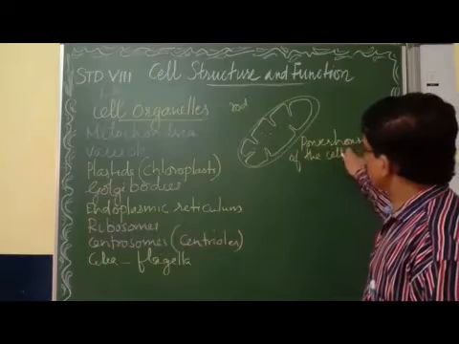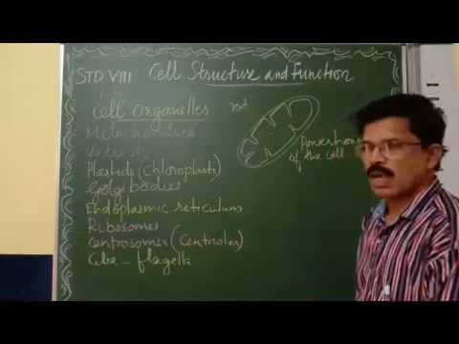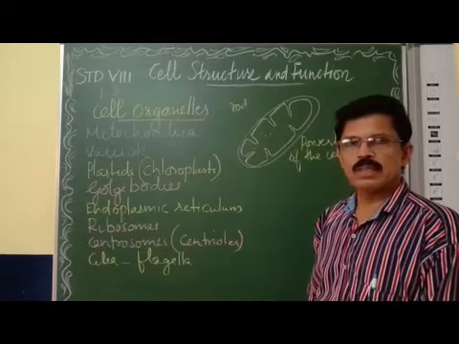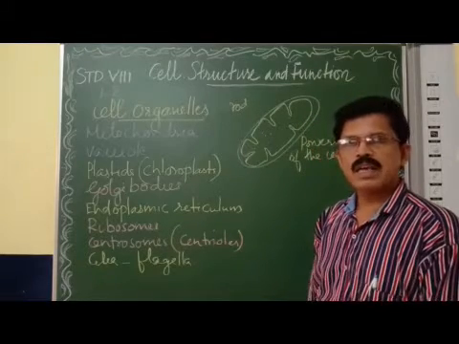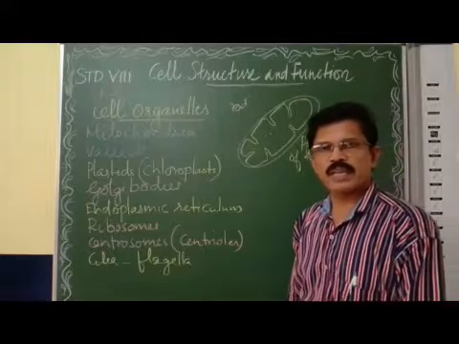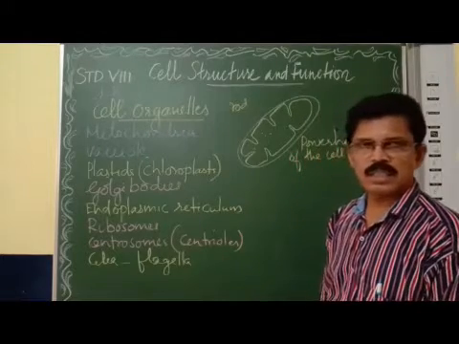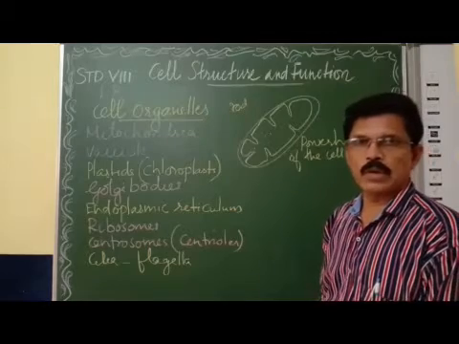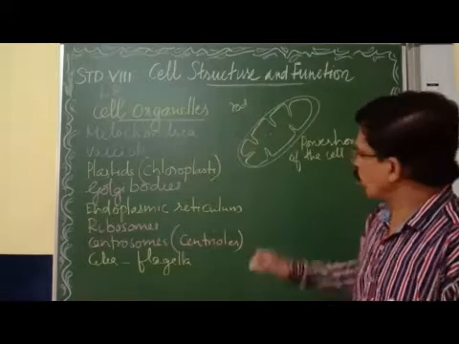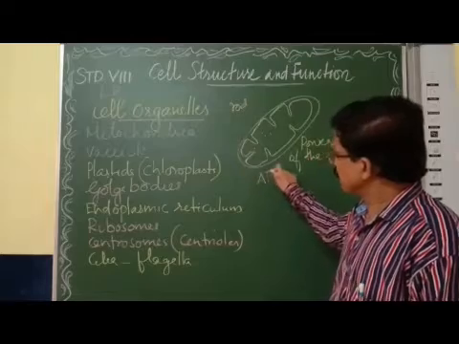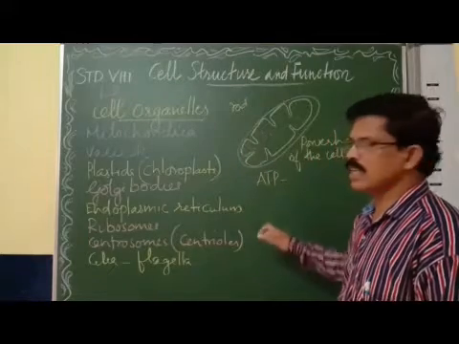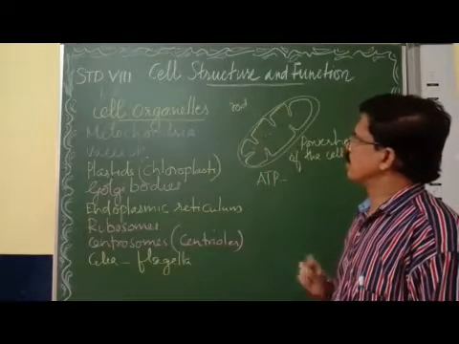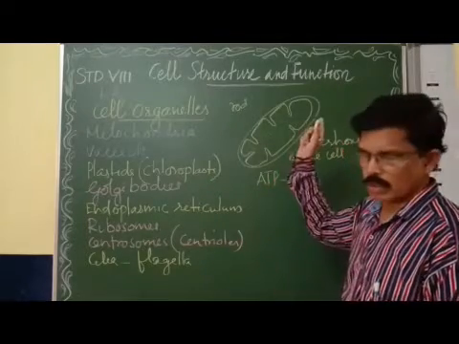Why are mitochondria called the powerhouse of the cells? Mitochondria oxidize or break down the food in the presence of oxygen and release energy, carbon dioxide and water. This energy is released from the food in mitochondria, and this energy is stored in ATP. What is the full form of ATP? Adenosine triphosphate. Because of this reason mitochondria is called the powerhouse of the cell.